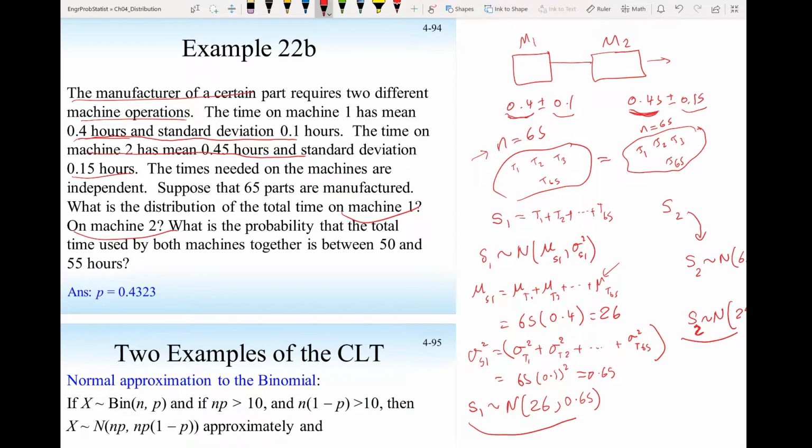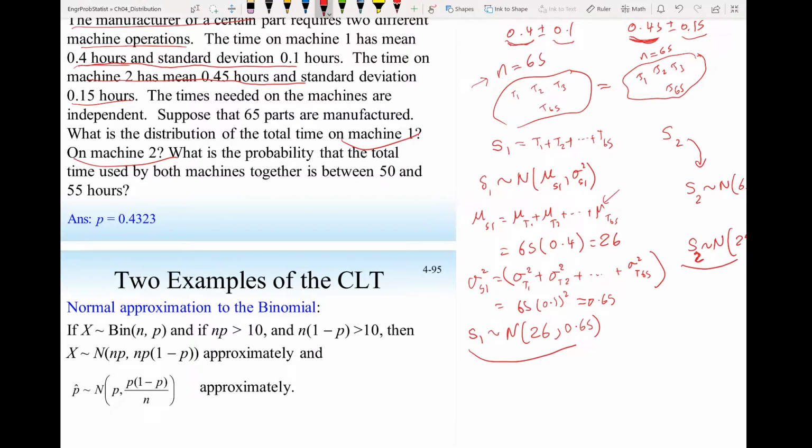Now they are asking, what is the probability that the total time used by both machines together is between 50 and 55 hours? First, we have to find the total time. The total time, let's call it ST, will be S1 plus S2. That's the time for machine 1, that's the time for machine 2. And they want to know the probability that the total time ST is between 50 hours and 55 hours. Well, S1 is a normal distribution, as we just found using the central limit theorem. S2 is also a normal distribution. So ST will be a normal distribution.